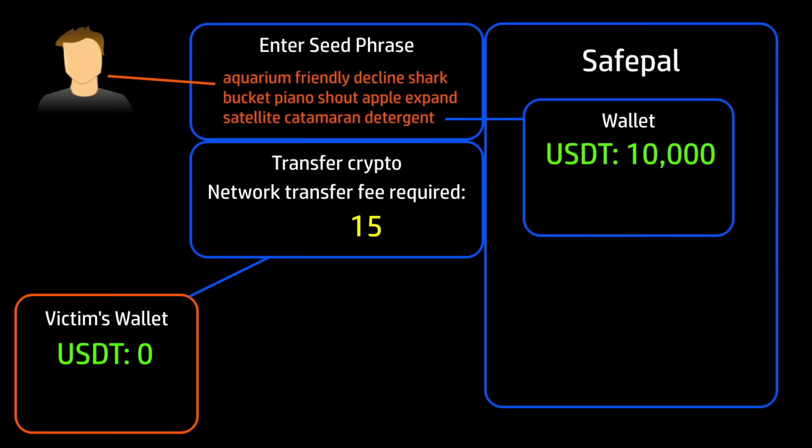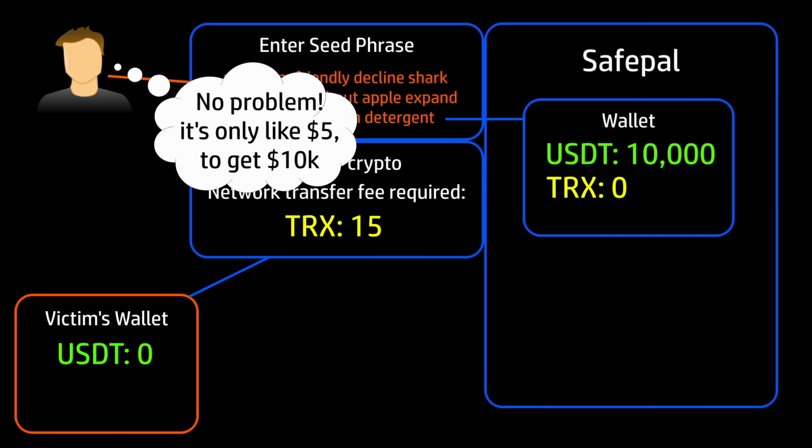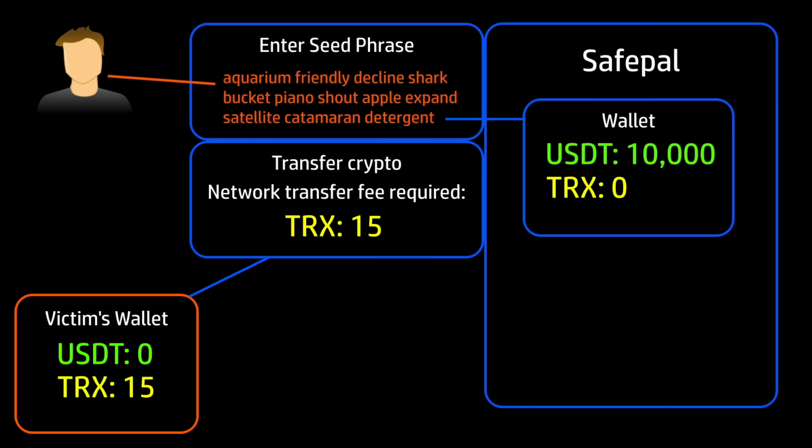Problem 1 is that a network fee is required in order to get the money out and send the currency somewhere else. Problem 2 is that this network fee can't be paid using a portion of the USDT value in the wallet. It needs to be paid with a different token called Tron or TRX, and unfortunately this wallet has none of that currency. No problem, reasons the scam victim, because the fee is only some small fraction of the potential profit, so they buy the required value of TRX and deposit it into the wallet.